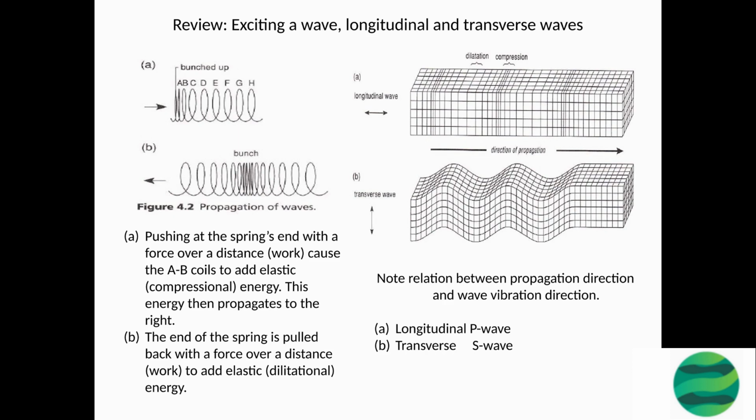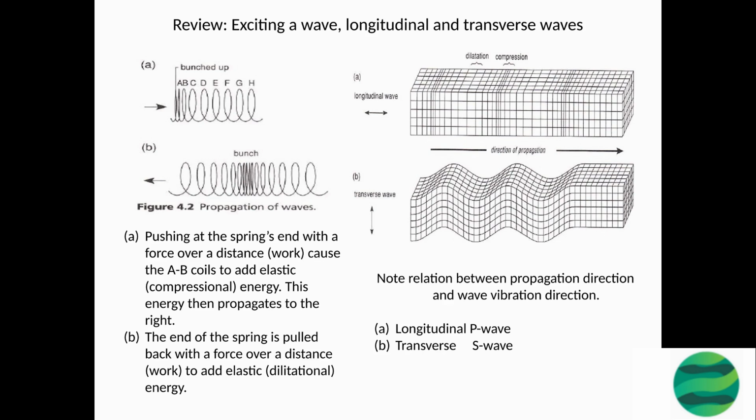Similarly, pulling the end of the spring back with a force over a distance, work, adds elastic, dilatational energy to the spring. This energy is also stored in the spring and is released as the spring returns to its original shape. This process also generates a longitudinal wave that propagates to the right through the spring. Both actions, pushing and pulling, generate a P wave, a type of longitudinal wave that travels through the spring compressing and expanding it.